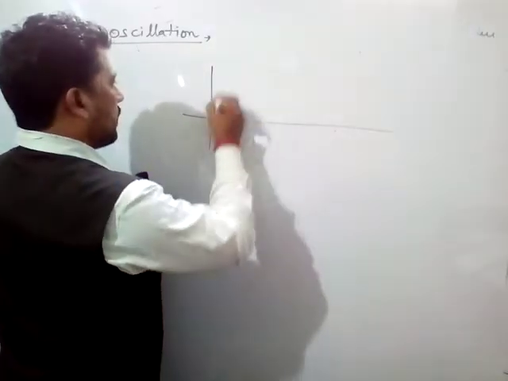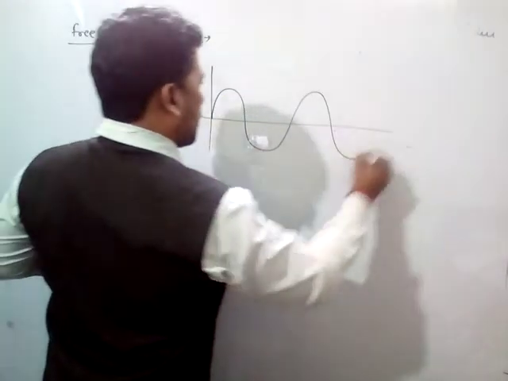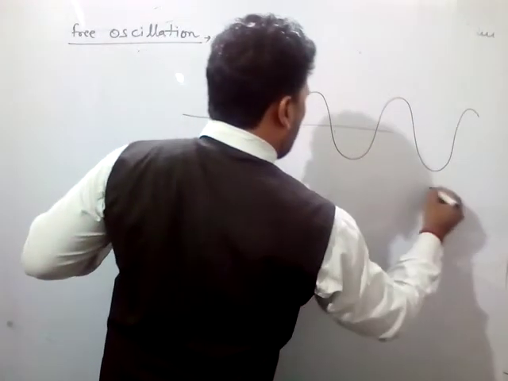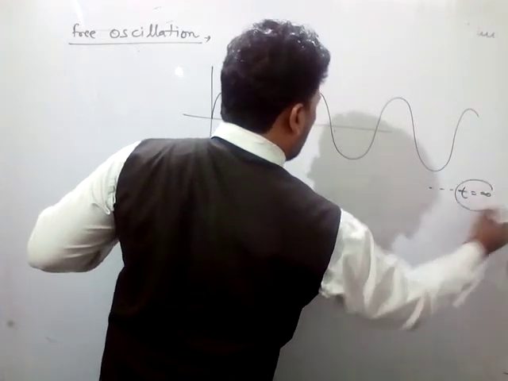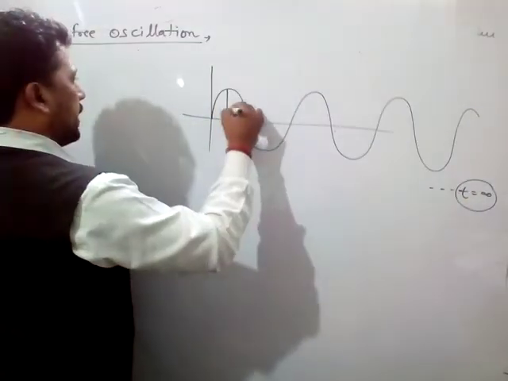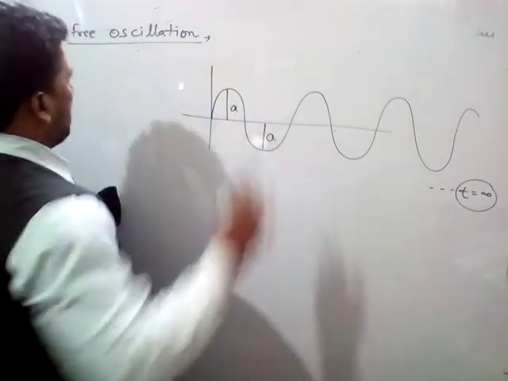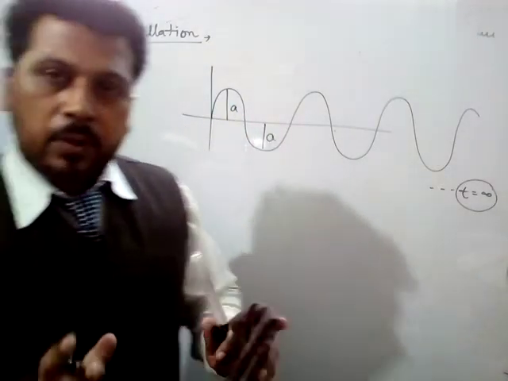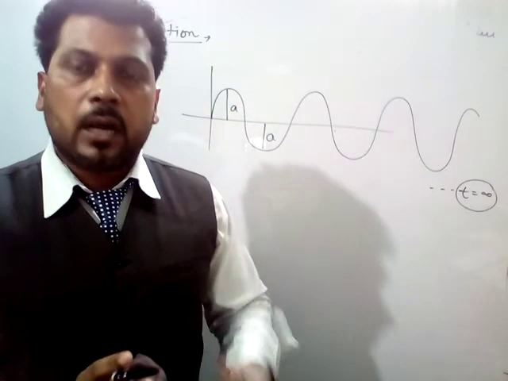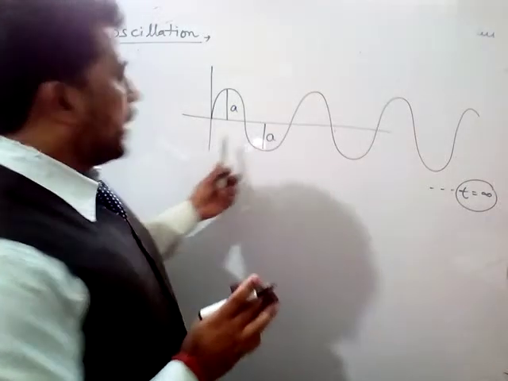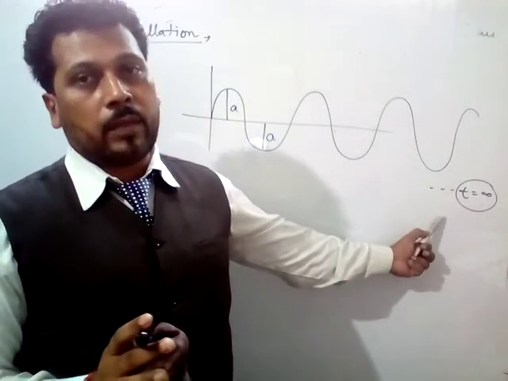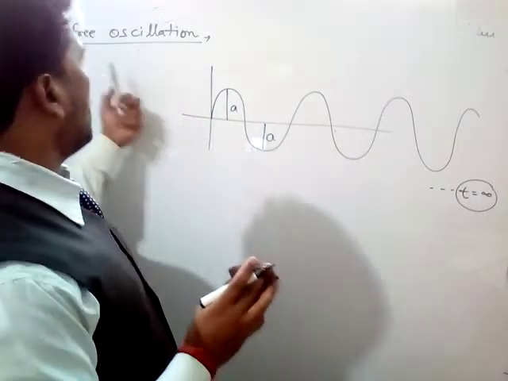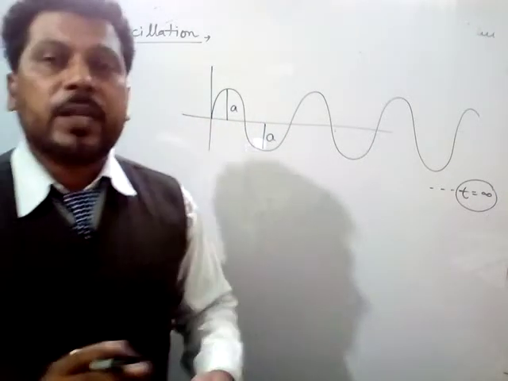In this type of oscillation, the amplitude remains constant up to infinite time, meaning t up to infinity. So whenever any body oscillates in such a way that its amplitude remains constant up to infinite time, that type of oscillation is known as free oscillation.